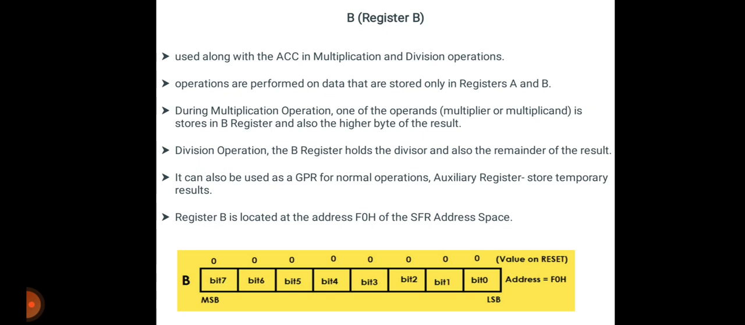It can also be used as a general purpose register for normal operations, and it is often used as an auxiliary register by programmers to store temporary results. Here you can see register B, which has 8 bits, same as register A, that is bit 0, 1, 2, 3, 4, 5, 6 up to 7. Bit 0 is the LSB and bit 7 is the MSB, with the address starting from F0H and the value on reset condition. So this is the B register.